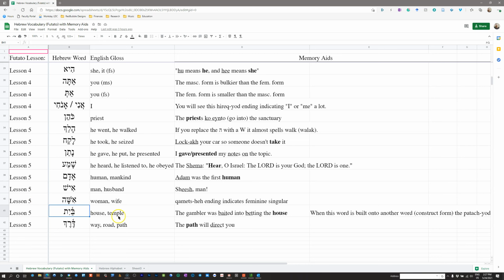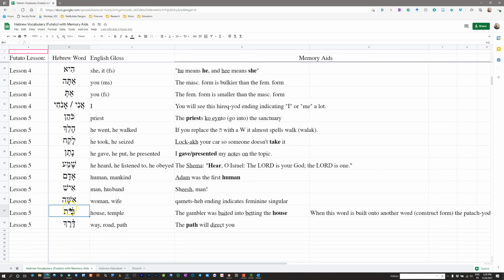So, bayit means house. It often gets used for temple when it's the bayit of a particular god. So, bet Adonai would be the house of God, and in that case it refers to a temple. But the word itself means house. So, my mnemonic is the gambler was baited into betting the house.